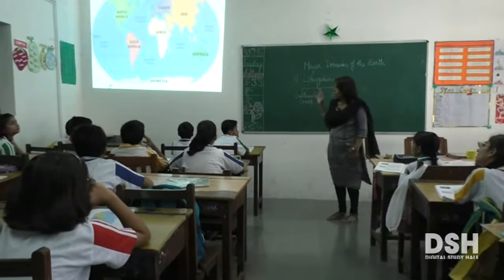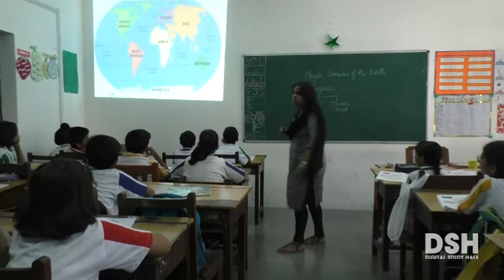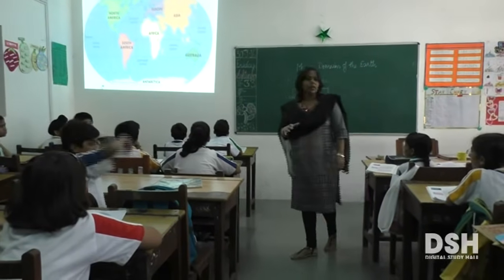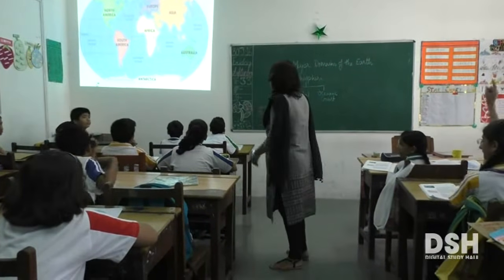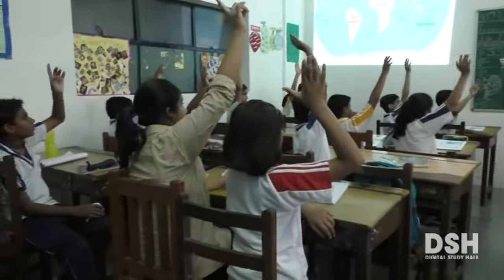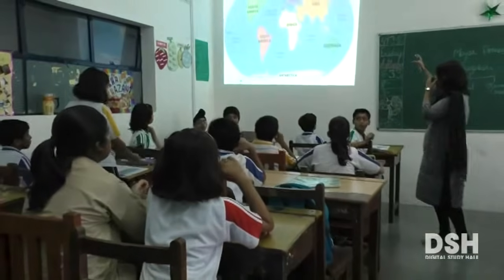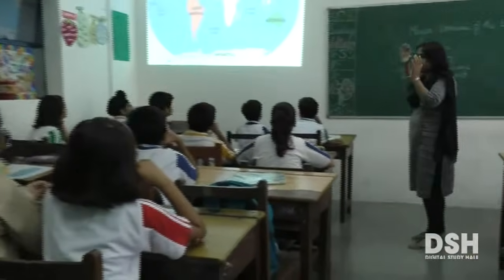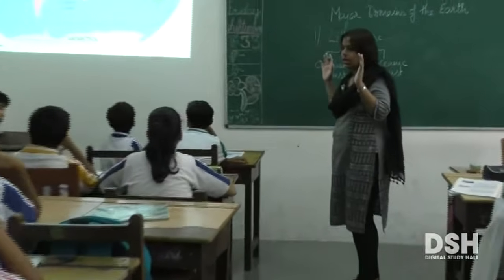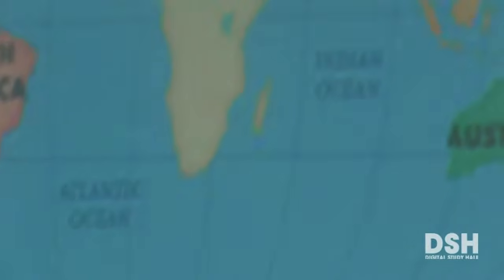So now if you see this picture, which continent do you think appears to be the largest? Okay. Yes, Trisha. Asia. Yes. So you find that Asia seems to be the largest, as is evident from the picture, isn't it? And which continent do you think is the smallest?